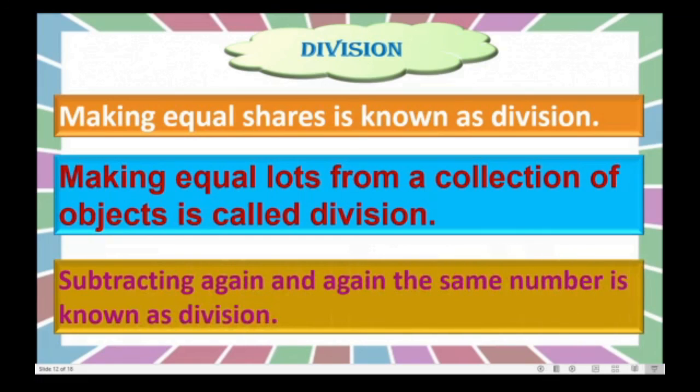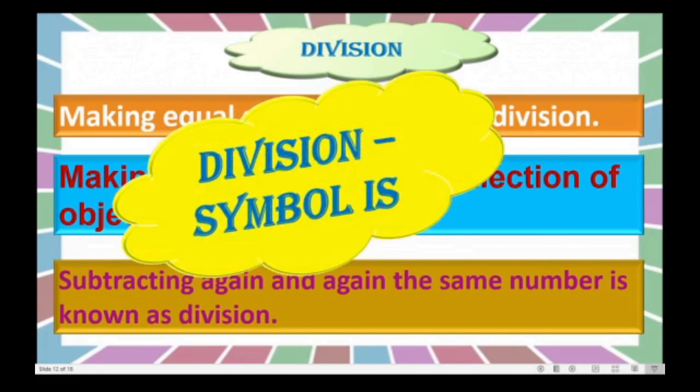And the third method is subtracting the same number again and again, which is known as division. We have gone through these three types of division using examples, isn't it? And see, dear children, the division symbol is this: one horizontal line and dots above and below. This is called division. Okay.